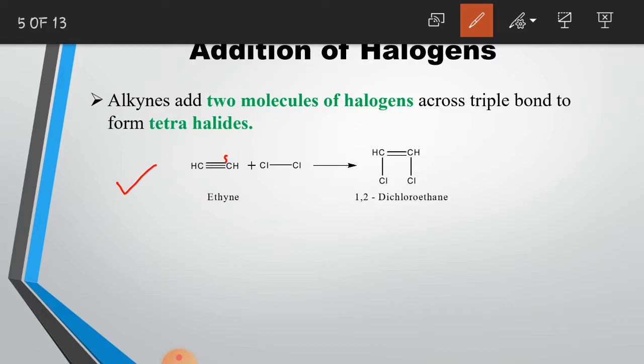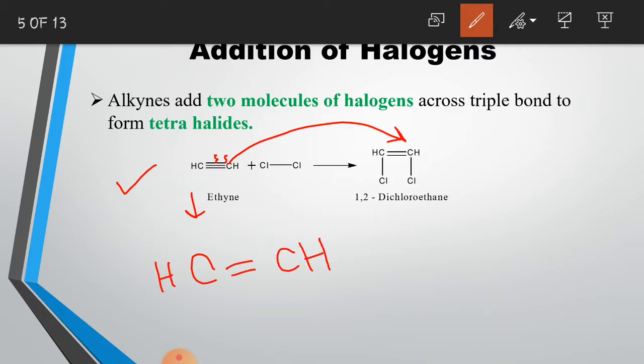First, the triple bond breaks and the triple bond gets converted into a double bond. Now, when the triple bond breaks, let me write it like this. When the triple bond breaks, then that bond gets converted into a double bond. Now, if you look at the bonds of each carbon atom in this molecule, then you will see that the carbon atom is forming 3 bonds here.